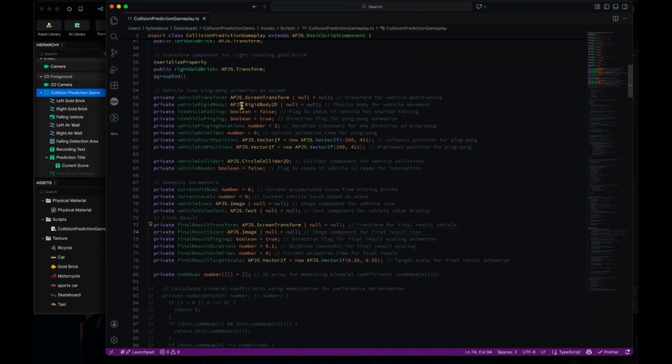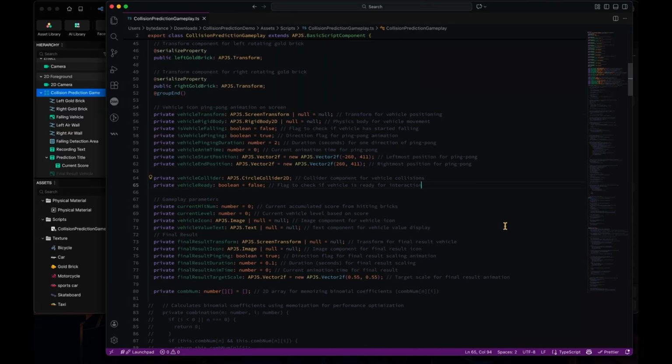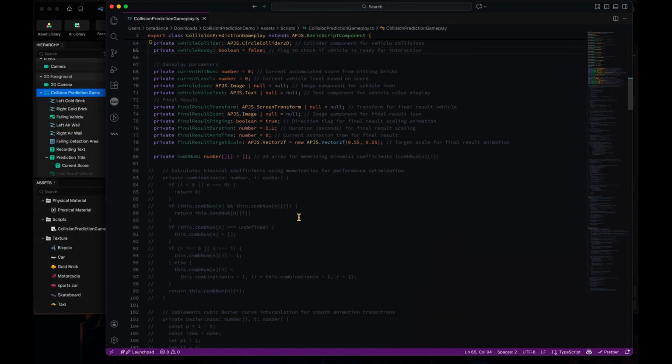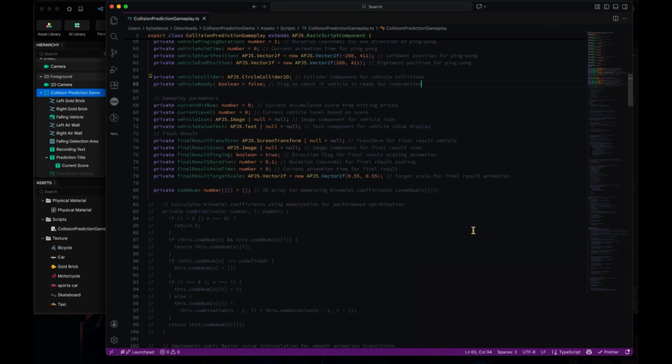So right now the animation hasn't been encapsulated in the APJS API yet, so we will have to implement that in the code manually. In this template, I have already included some of the essential calculation functions of the animation so that you can take a look for reference for your effects.